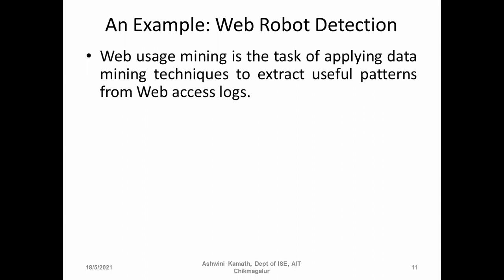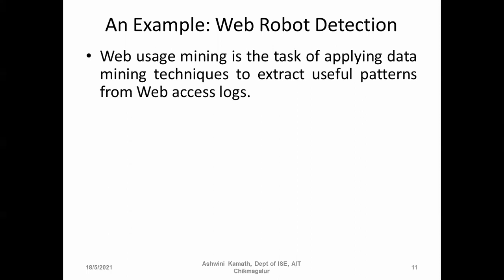We are going to check the pattern. For example, students will be accessing something, and teachers will be accessing something. And if you are an e-customer, then what you are buying, or if it is a seller, what you are selling.